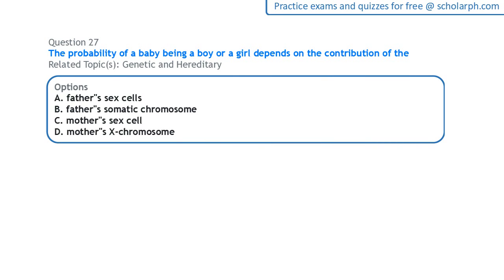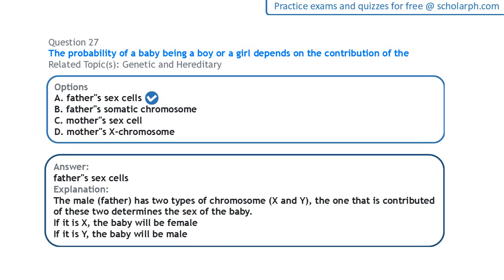The probability of a baby being a boy or a girl depends on the contribution of gene. The female, or the mother, has one type of chromosome, the XX chromosome, while the father has two types, the XY chromosome. Now, the chromosome that is donated by the father will determine the sex of the baby.